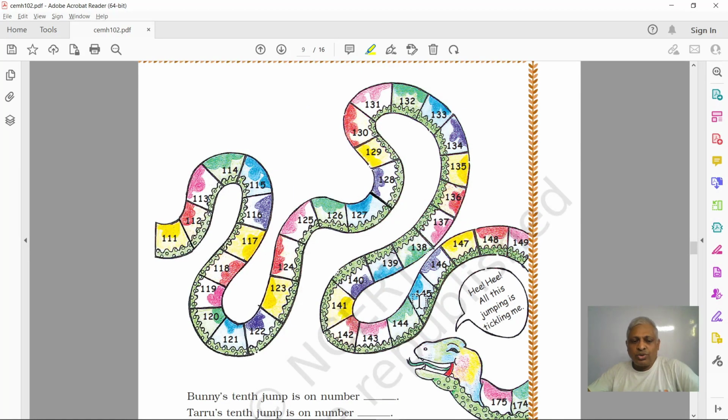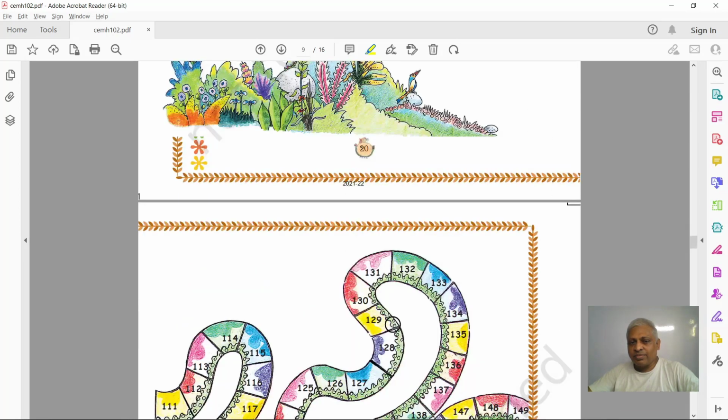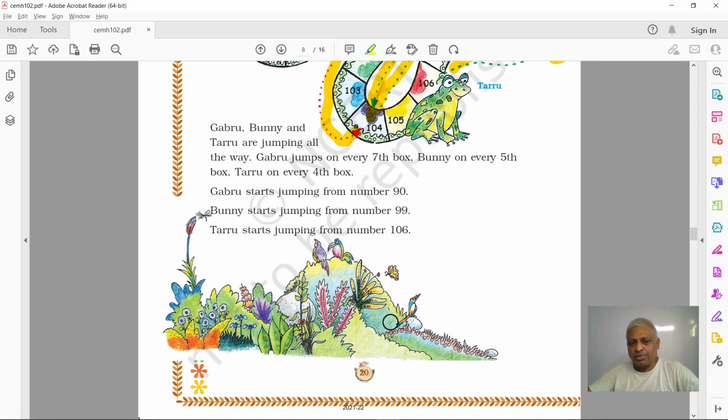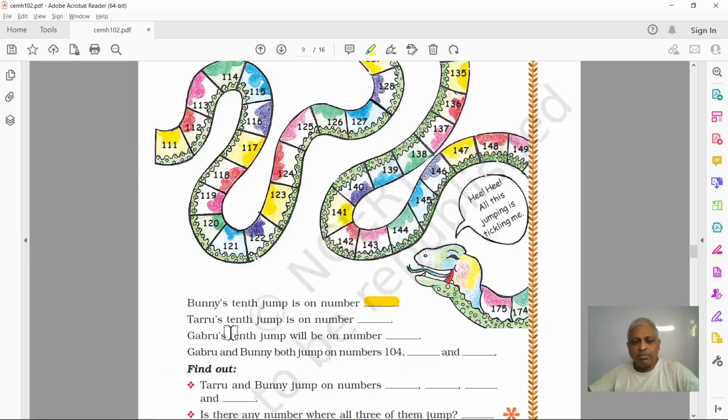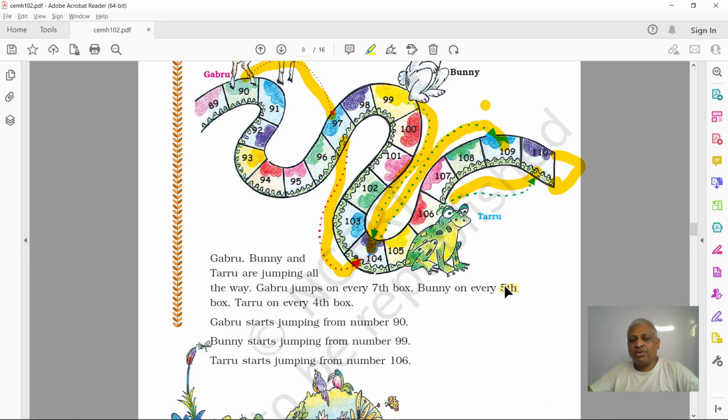So you know which will jump by how many numbers. And Bunny's 10th jump is on which number? Can you tell? In one jump, this is Bunny, right? It jumps every fifth box, plus 5. 99 plus 5 is 104. And in 10 jumps, where will it go?